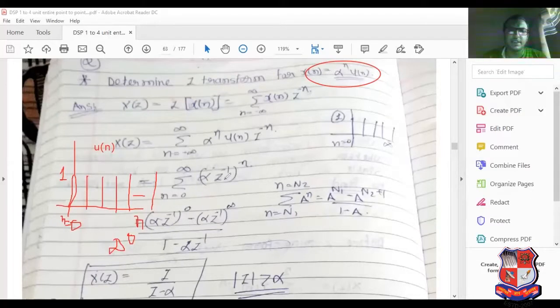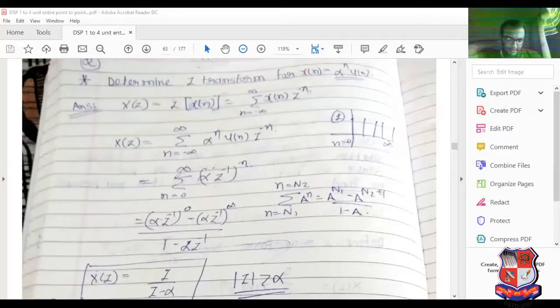So alpha z inverse raised to n. By the definition of the Z transform, alpha raised to n u of n, z raised to minus n. So u of n amplitude is 1, that's why we can put 1 here, and alpha z inverse raised to n.